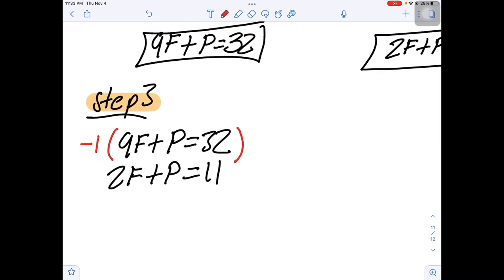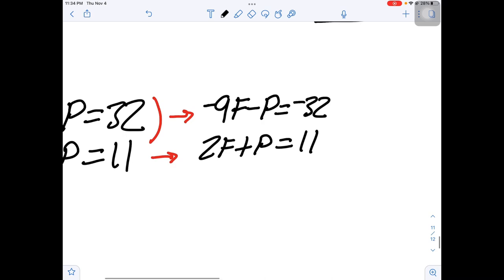So when we distribute, we get -9f minus p is equal to -32. And I bring down my second equation exactly as it already is. So -9f plus 2f is -7f, I'm sorry.